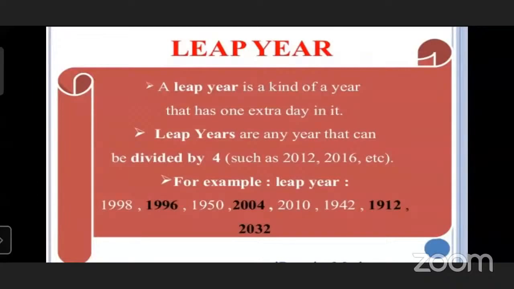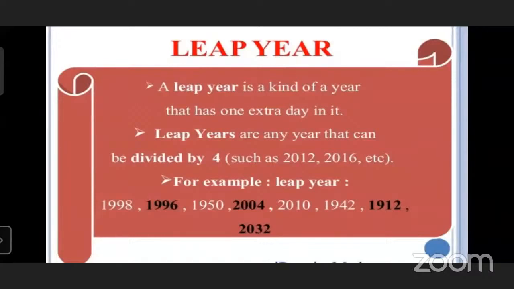The simple concept is there: the number means the year, and that year should be divided by 4, so that it will be a leap year. Understood? Yes, sir, I understand. Who will tell the next leap year after 2021?